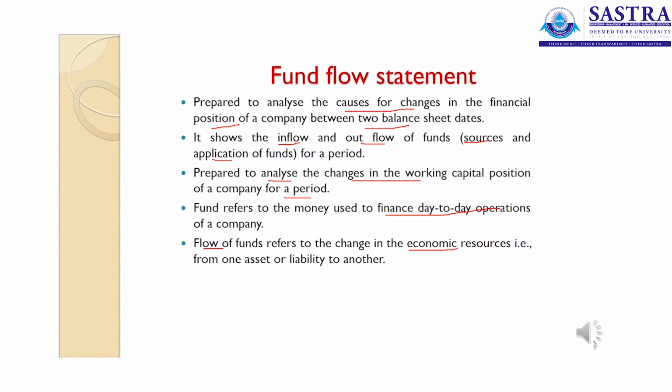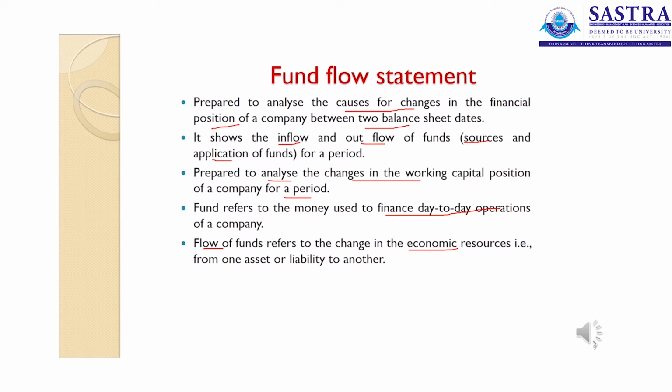Issue of shares for cash, issue of debentures for cash, raising of your long-term borrowings, these will affect your flow of funds. Now fixed assets sold, any machinery sold or furniture sold, that will have a flow of funds. Purchased machinery, purchased furniture, this will also amount to a flow of cash. So we have a combination of a fixed and a current.